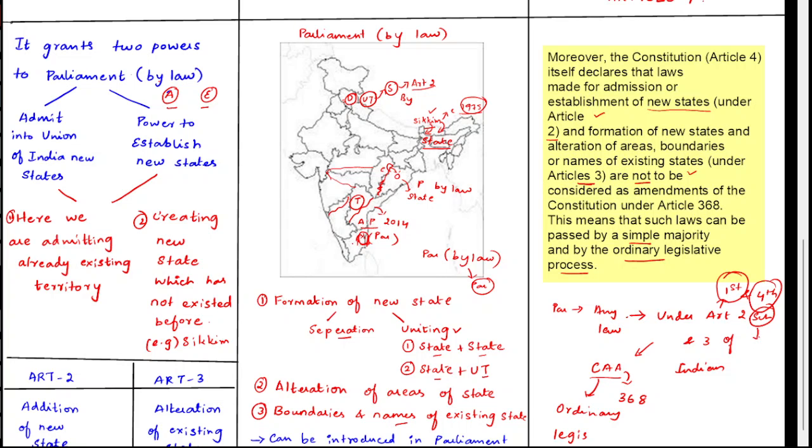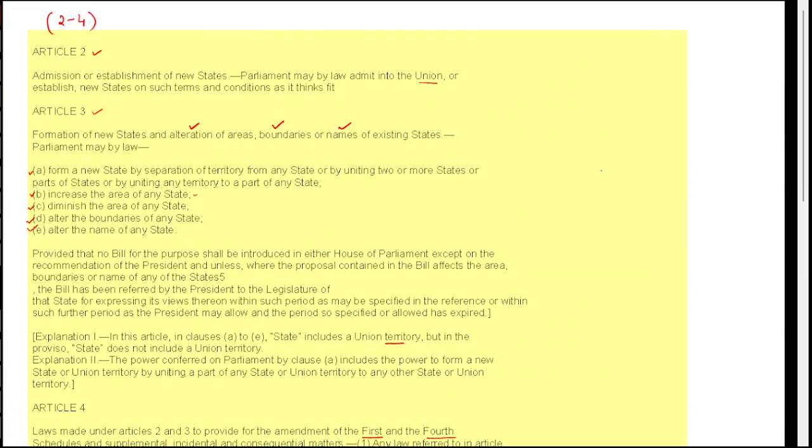That's why, if this provision is not there, whatever changes it is making under Article 2 and 3 will be considered as a Constitutional Amendment Act. Okay, but Article 4 gives the Parliament the power that it will be an ordinary legislative process and you can pass it through simple majority. Here the Constitution gives the power to the Parliament to make it an ordinary legislative process. Okay, this is all about Article 2 to 4.